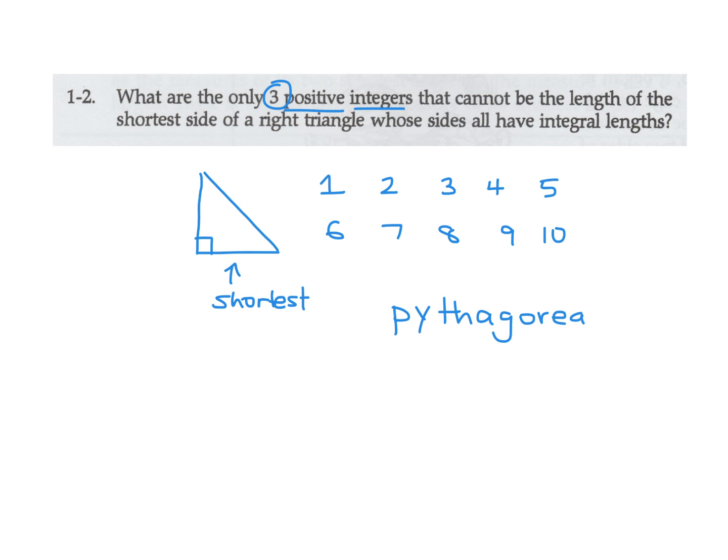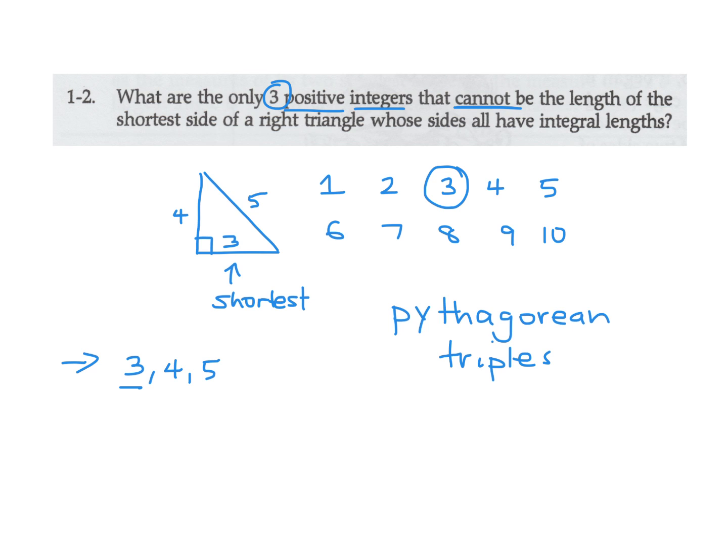Pythagorean triples. And some of you may remember at least one, right? The most famous one is 3, 4, 5, where this side's 3, this side's 4, and this side's 5. That's by far the most popular Pythagorean triple. And in this one, the shortest side is 3. So 3 is possible, so we'll circle it. Because eventually we want to get numbers that cannot be part of a Pythagorean triple, which is basically what this is, since it involves a right triangle.